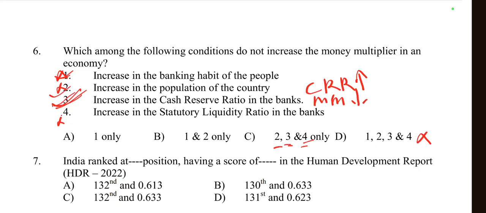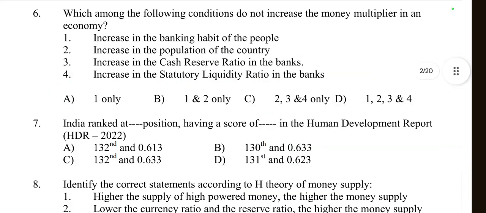These do not increase the money multiplier process, but an increase in the banking habit of the people can increase the money multiplier, while the other options do not directly increase it. So we can take options 2, 3, 4. So here the right option is option C.